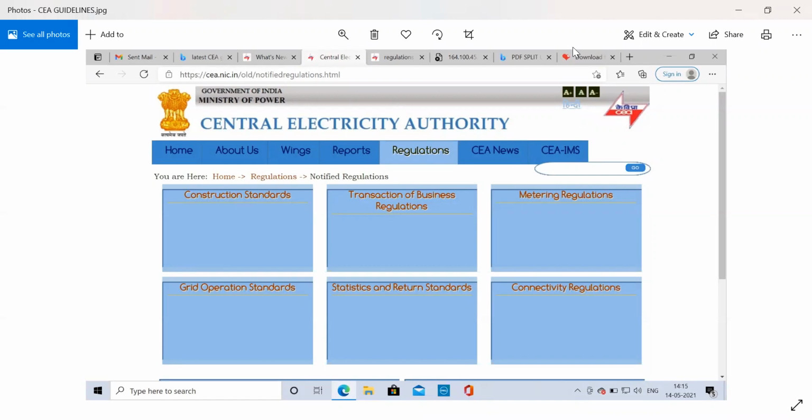And for the statistics on a daily, monthly, quarterly, and annual basis, and what exactly the returns are, all these things are related to the statistics and return standards. And if any issues or problems are there, or if any new guidelines are there which we have to implement or execute, which are related to connectivity, then we have to follow the connectivity regulations. So this is all about the basics of the standards or regulations involved under this CEA.